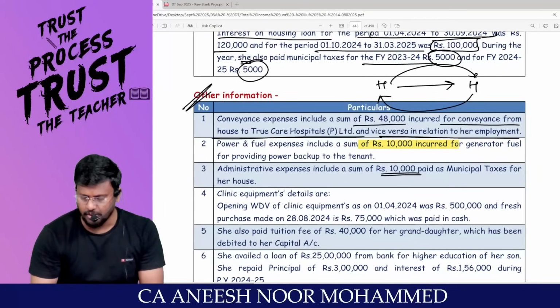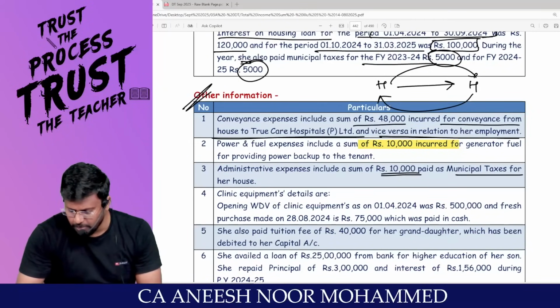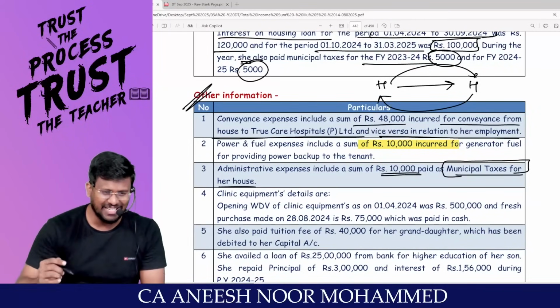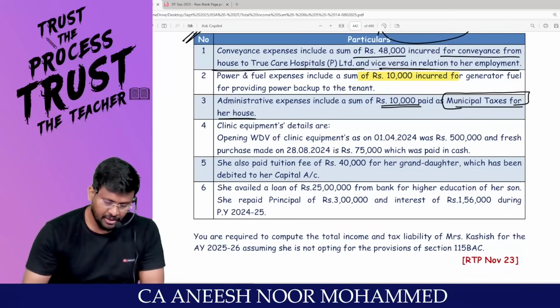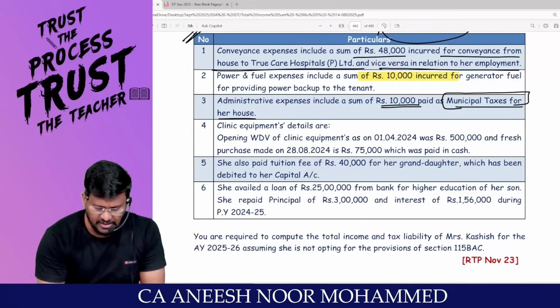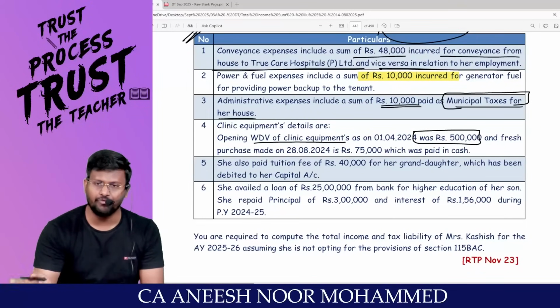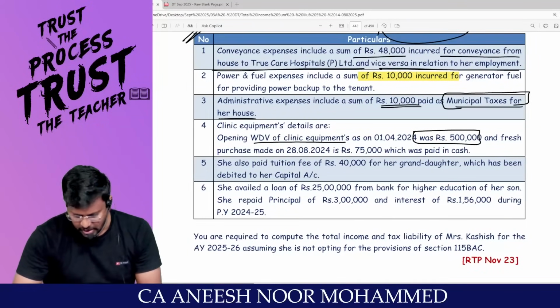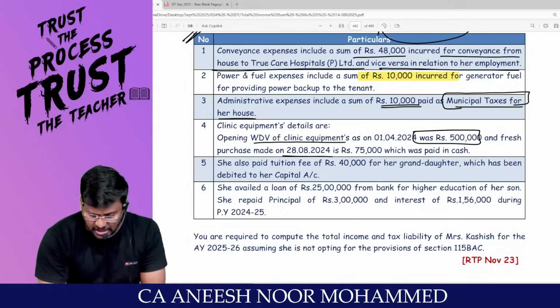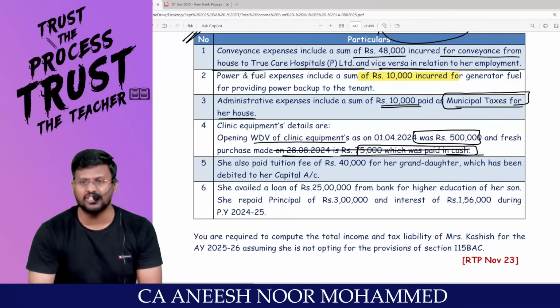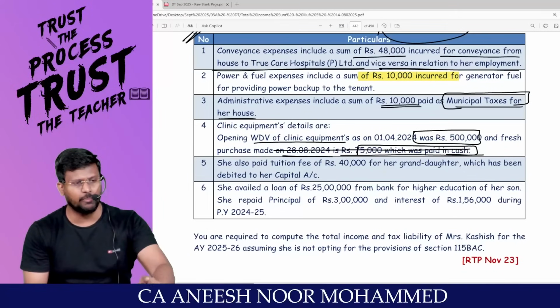Administrative expense includes an amount of 10,000 paid as municipal taxes for her house, which should be added back because that is IFHP in nature, right? Clinic equipment details: opening WDV of the clinic equipment is rupees how many lakh? 5 lakh. For that, claim depreciation at the rate of 15%. And fresh purchase made on 28A, 75,000, which is paid in cash. No depreciation under section 32 because it has not been paid by account payee cheque.